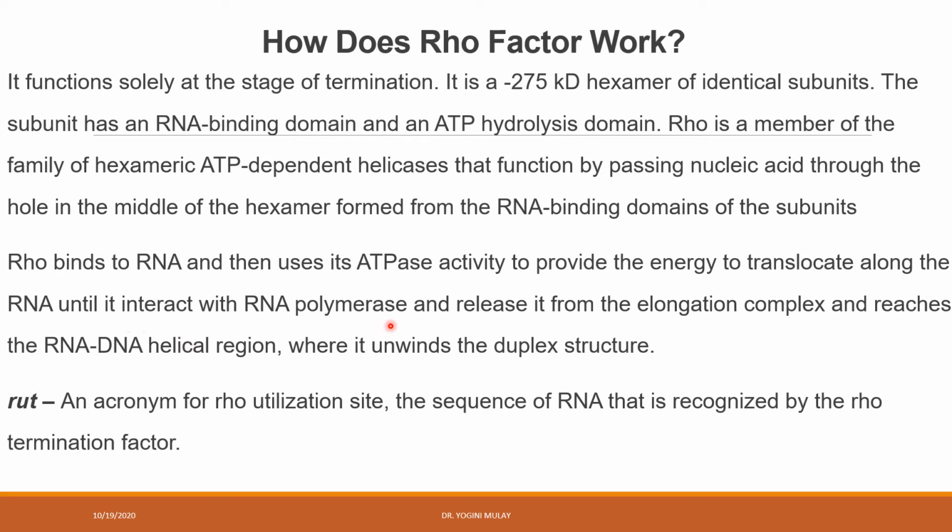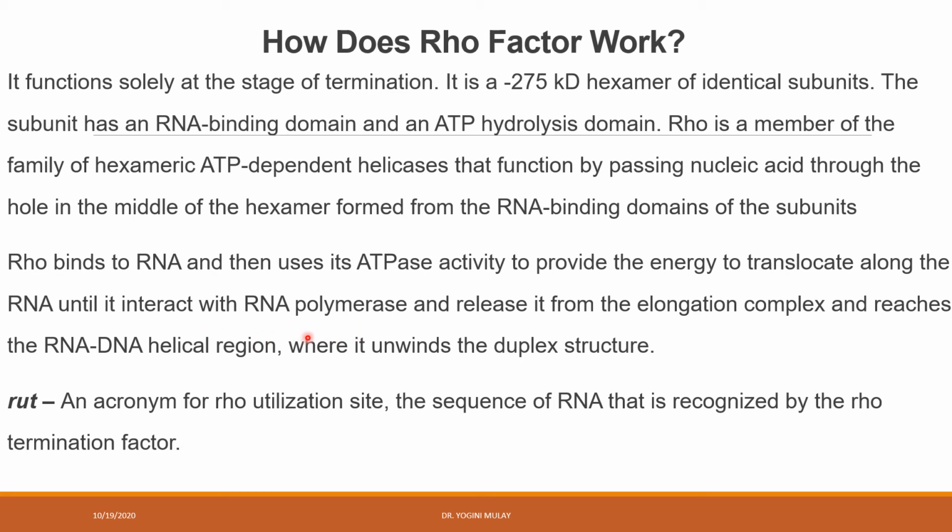Whenever the RNA polymerase reaches the terminator sequence, it takes a very little pause. As I said, that terminator sequence is not enough to cause the termination on its own, but because of that sequence, RNA polymerase takes a very little pause, and because of that pause, now what happens is that this rho factor